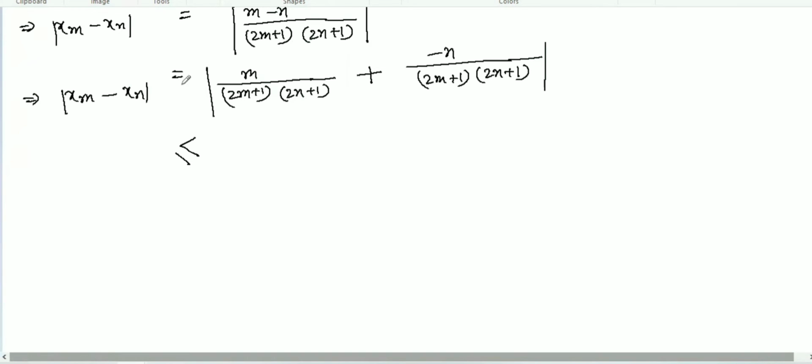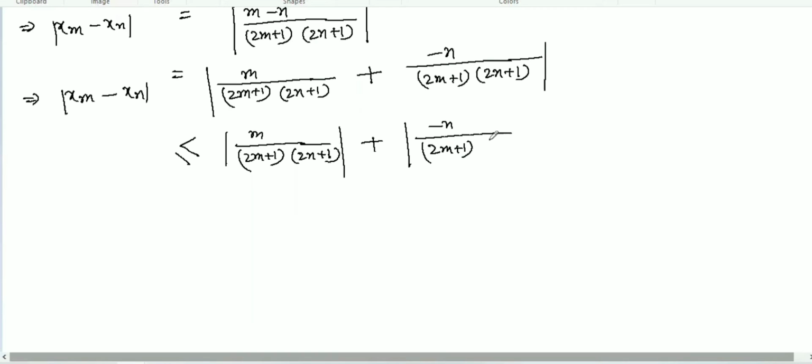I have uploaded a video on triangle inequality. You can check that video; you can find the link in the description below. So I will write it down here: modulus of m over 2m plus 1 and 2n plus 1, plus the modulus of minus n over 2m plus 1 and 2n plus 1. So here you can write it using the triangle inequality.